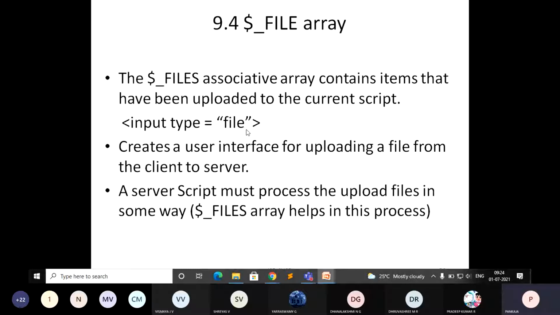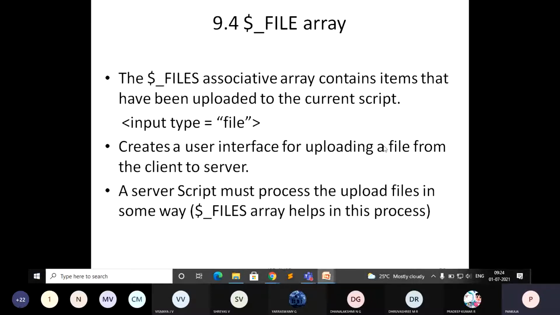Because this is mainly with respect to files, uploading the files. So create a user interface for uploading a file from the client to the server. That means you are going to get the document or the file information and the file from the client, and that will be sent to the server, and it is stored at the server database.